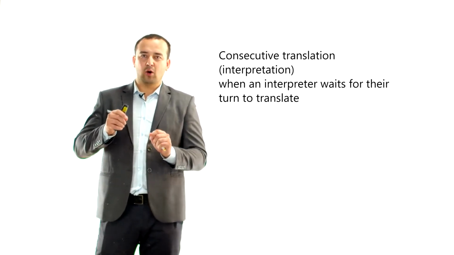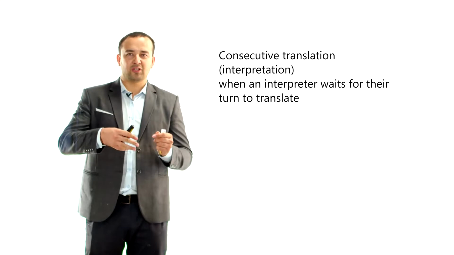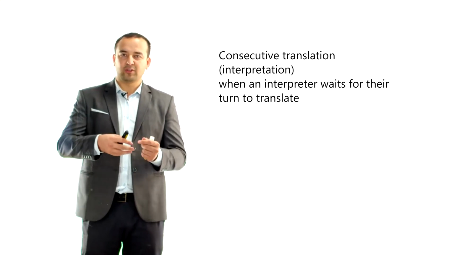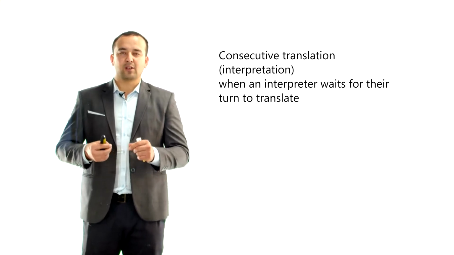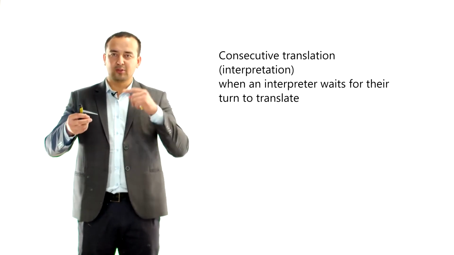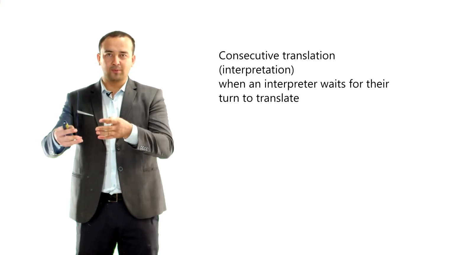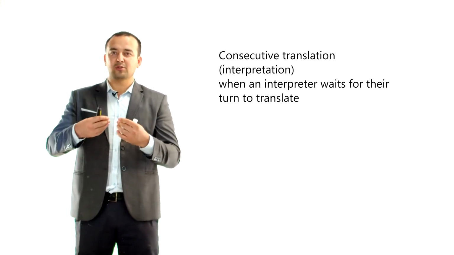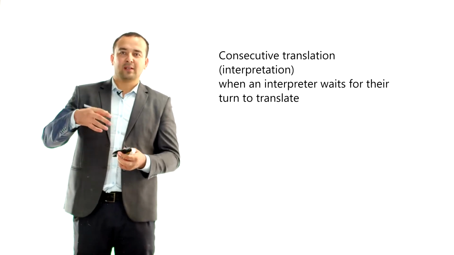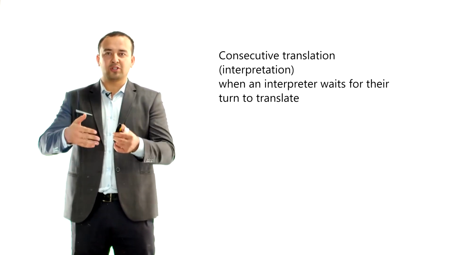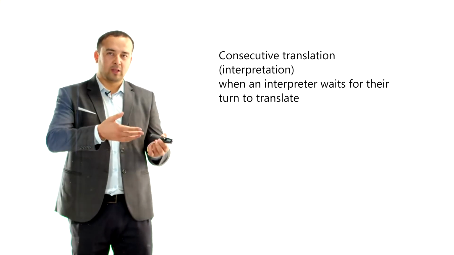Okay, we call this interpretation more than translation, because interpret or interpretation means understanding. So when the translator listens to the speech and understands and then transforms this into another language, this is called interpretation, because the translator tries to speak what he or she understood.